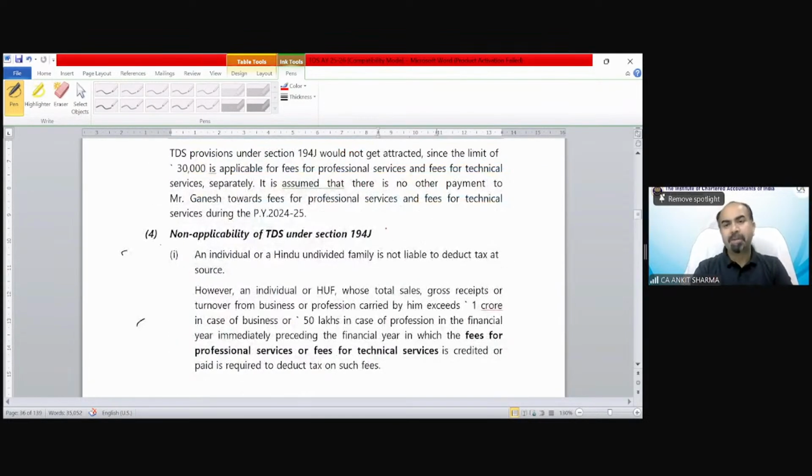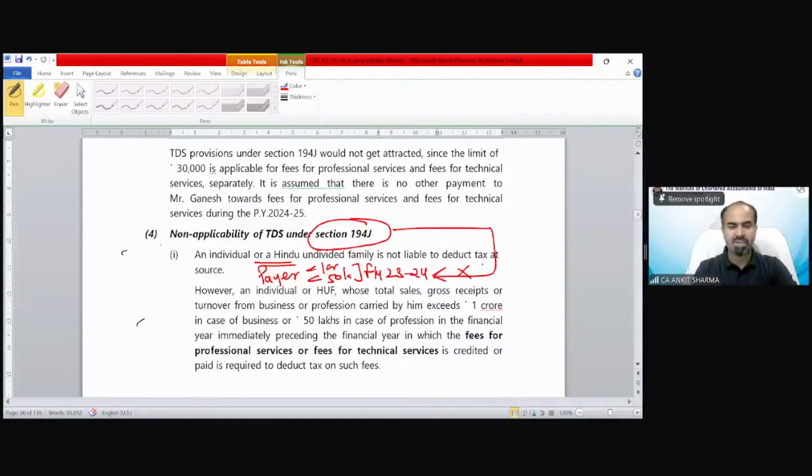Now, the important part in every section of TDS is when it is not applicable, that is, the non-applicability, exemption or exception. Again, the same case: an individual or HUF payer whose turnover is less than 1 crore, or less than 50 lakh, in financial year 23-24. So section 194J is not applicable on these individuals and HUFs. We have discussed this kind of provision.